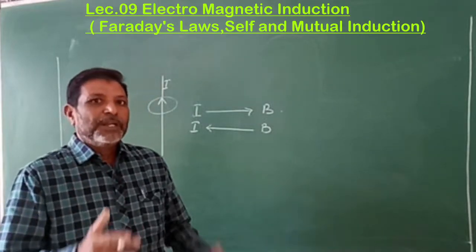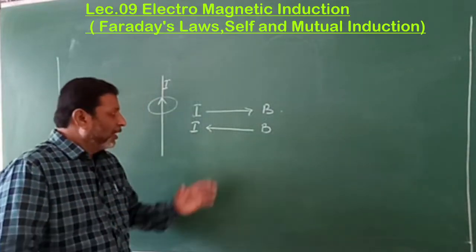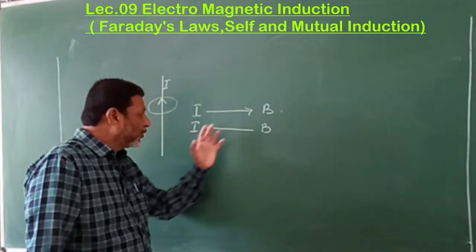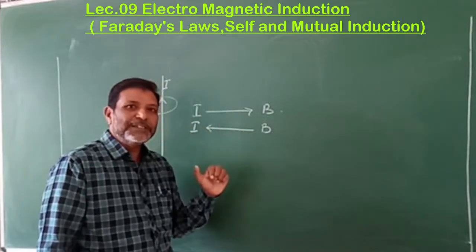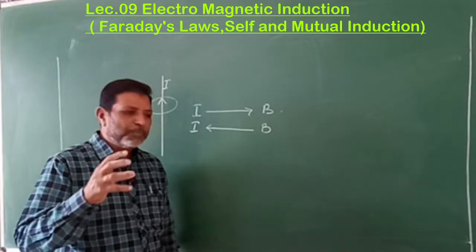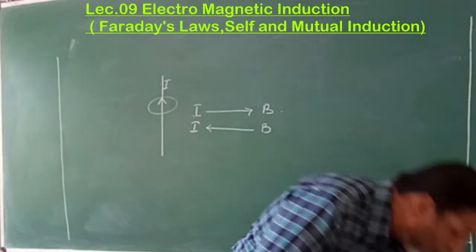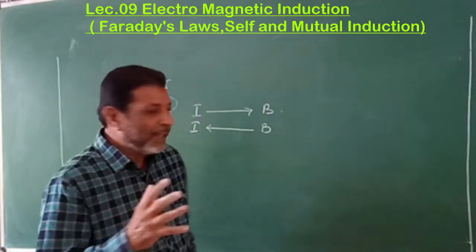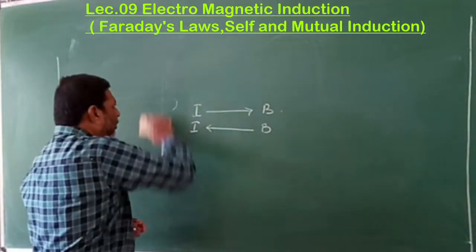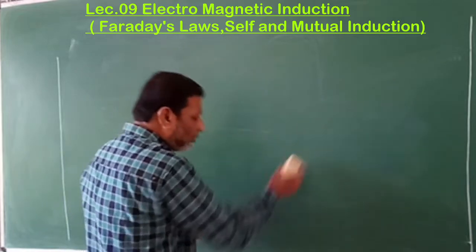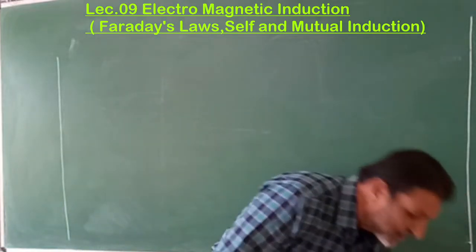Now, here Michael Faraday, to get the current from the magnetic field, performed a very simple experiment, and this is a simple experiment you have also studied in your lower classes, isn't it?